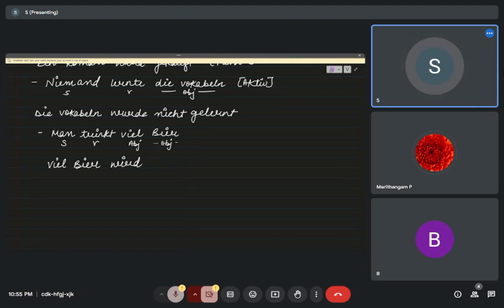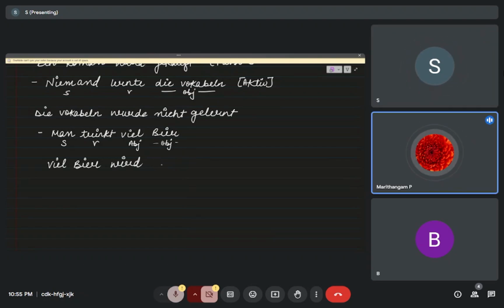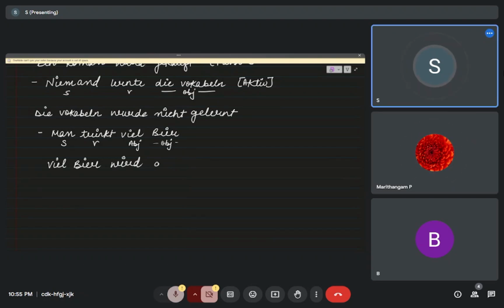As we see, man will not be converted into anything. Trinken is getrunken. Getrunken, this is the passive sentence. Okay, got it, passive sentence.